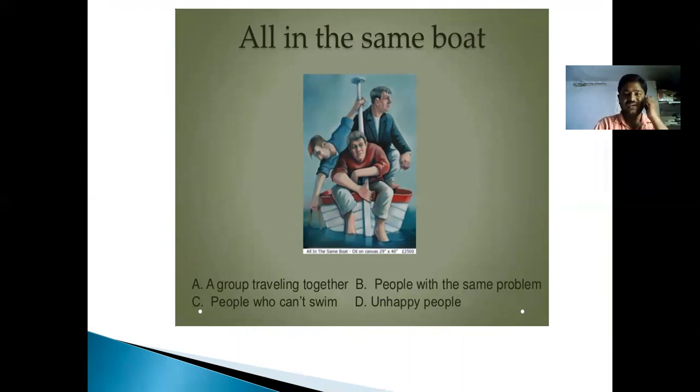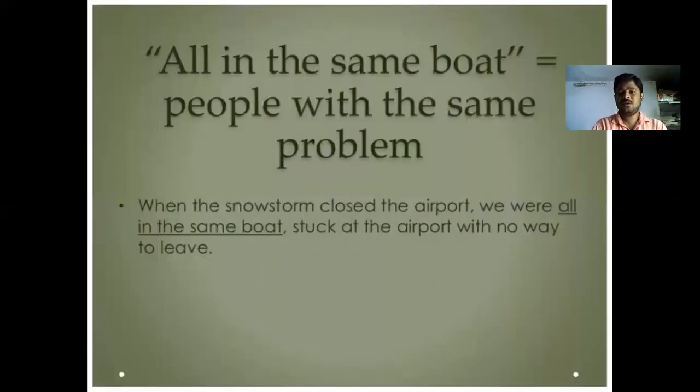Here, when we look at the meanings, we can see a group of travelers, traveling together. People who can't swim, who can't escape from the problems. People with the same problems. To some extent we can say that some people may have the same problems while they are in a chase. It can also have another meaning, an unhappy life. Unhappy life means people who are facing problems from all sides. All in the same boat means people with the same problems.